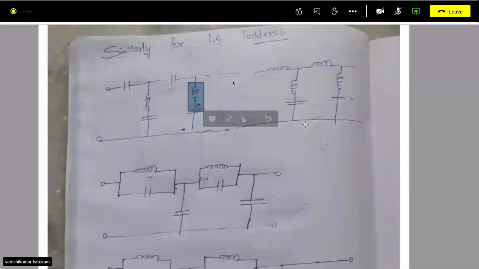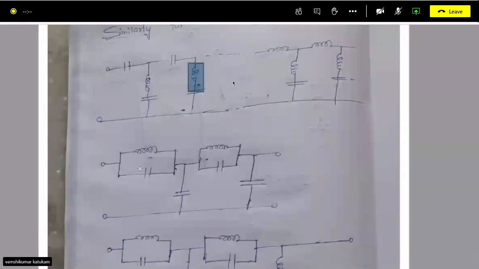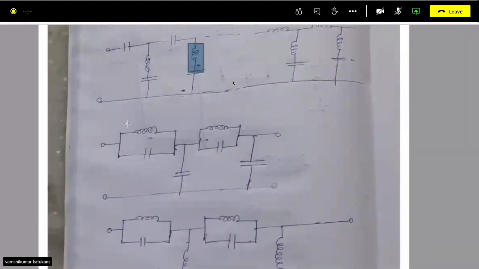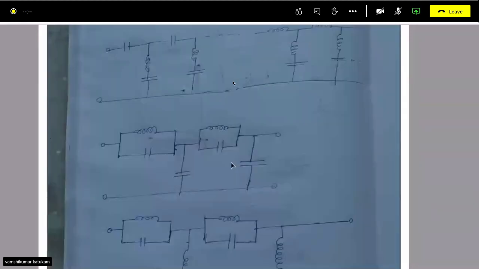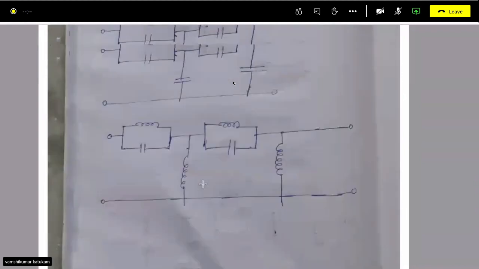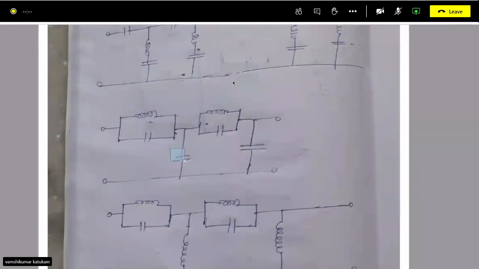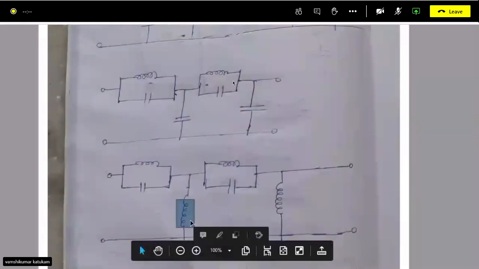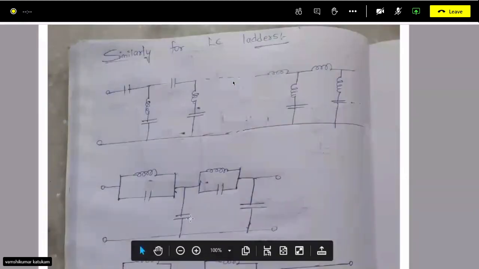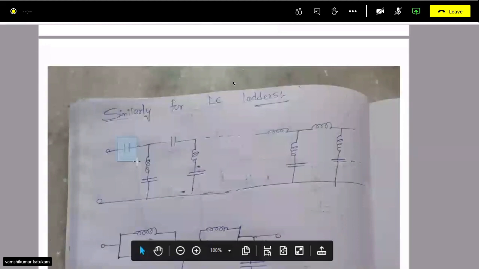Okay, this is one way to realize it, right? And one more way is Foster 1, LC capacitor, LC capacitor, Foster 1 form. Or else you can have a parallel combination of that, right? Here you have a capacitor, and you can also have inductors here. Similarly, here you have a capacitor, here you will have an inductor.